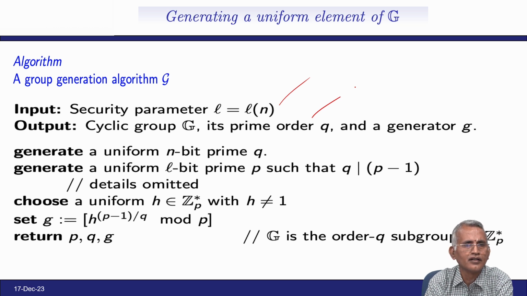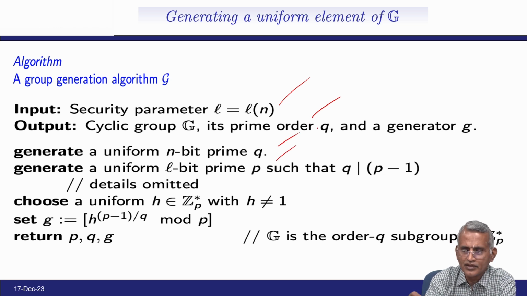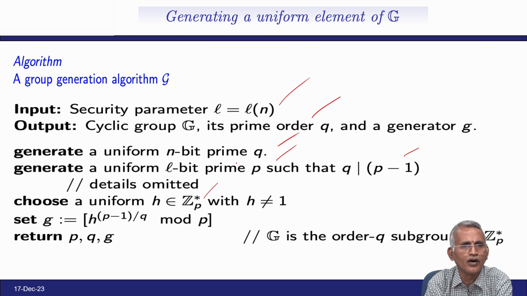We require a uniform n-bit prime q and a uniform l-bit prime p such that q divides p minus 1, details omitted. Choose a uniform h in Z_p* with h not equal to 1, set g equal to h^((p-1)/q) modulo p, and return p, q, g, so that you can understand the algorithm.